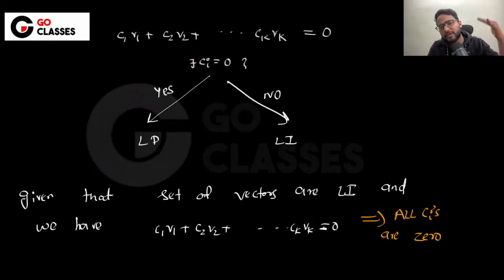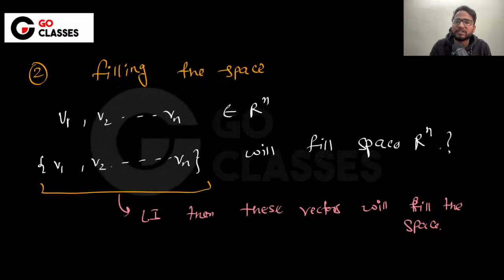So given this equation, I will be asking, is Ci 0? Does there exist one Ci? Then based on that, I will decide whether it is linearly dependent or independent. If there exists a Ci which is non-zero, then I will say it is linearly dependent. Otherwise, I will say it is linearly independent, right? So I'm interested in non-zero Ci.